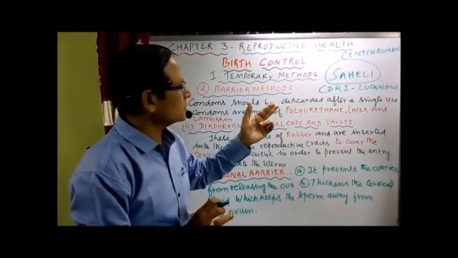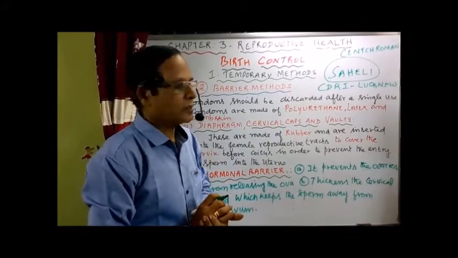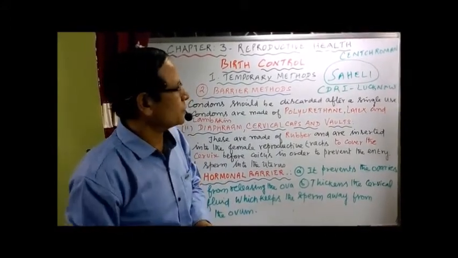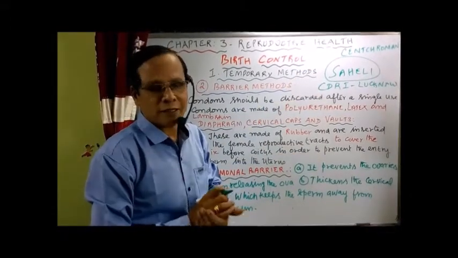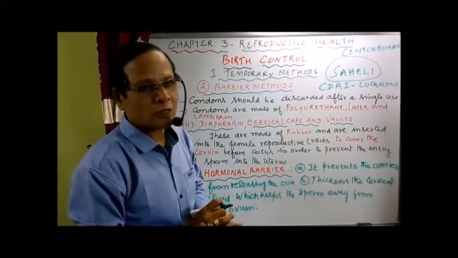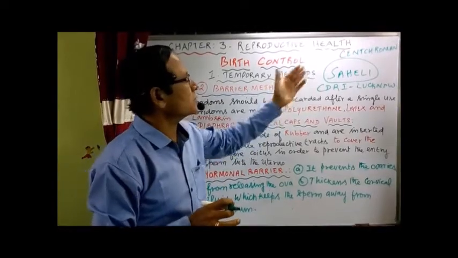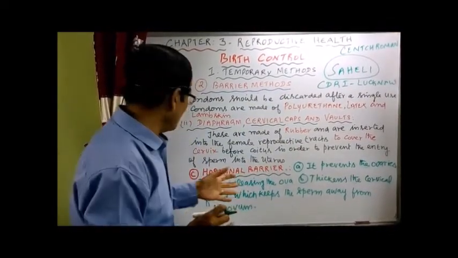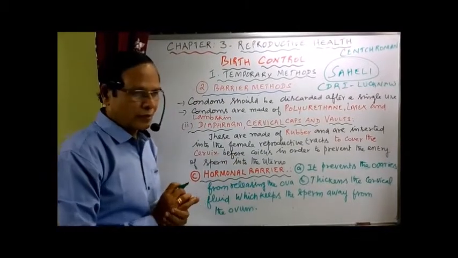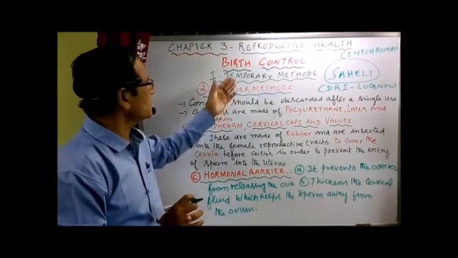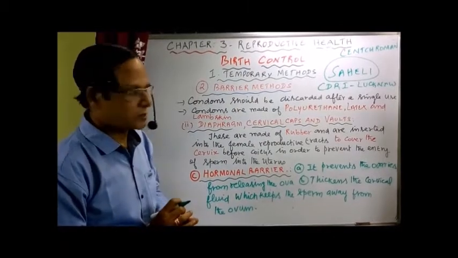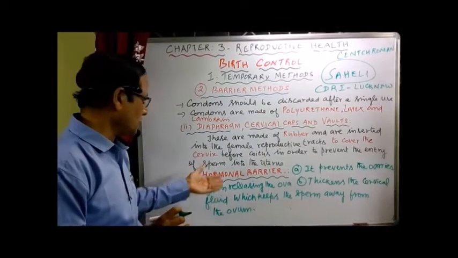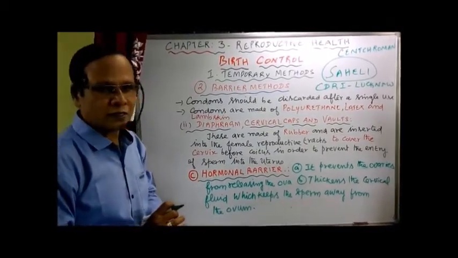The Central Drug Research Institute is located in Lucknow. They have made different combinations of pills for different purposes. One such is a contraceptive pill, a one-day pill. It contains a non-steroidal preparation called Centchroman. That's about the hormonal barriers. We have to go for the last one under the temporary methods, intrauterine devices. I also learned a few words about the pill and what the hormonal barriers contain.